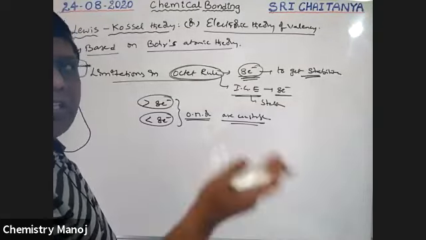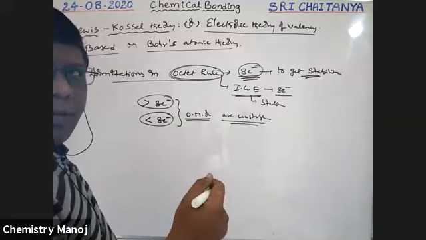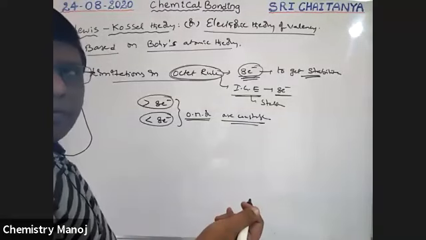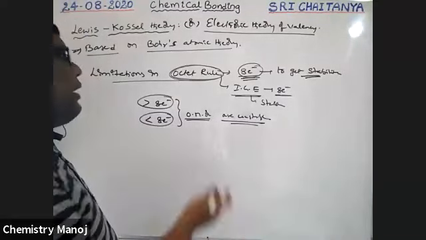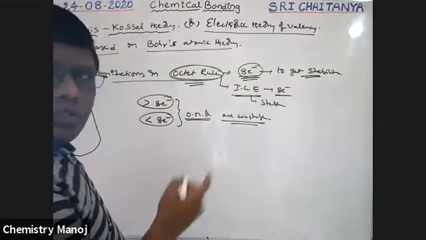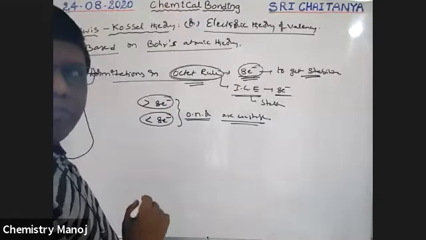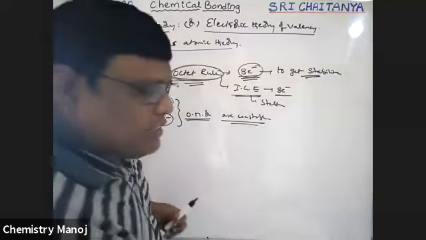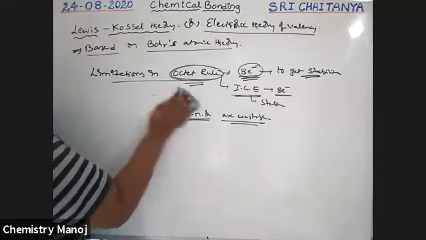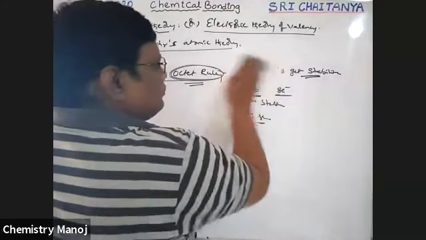Even though they have more than 8 electrons or less than 8 electrons in their outermost orbit, they are also stable. That concept is not explained by the octet rule. So that is the limitation of this theory. What are those limitations?